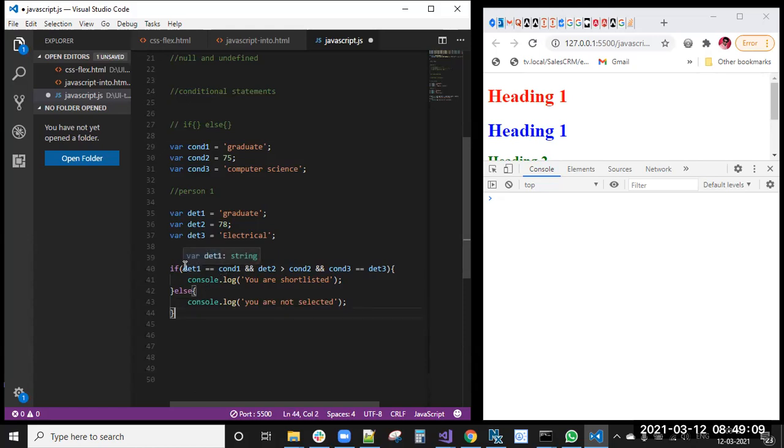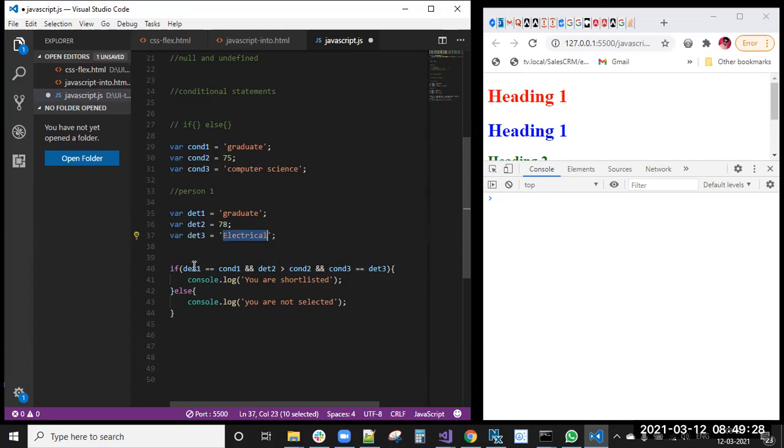See here, conditions: first one, that student is a graduate, he is graduate only. Details two: 78 is greater than 75, it is true. And condition three, computer science equal to electrical, this condition is failing, right? He is not a computer student.